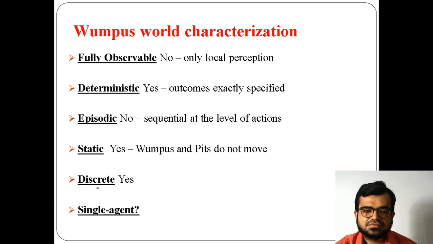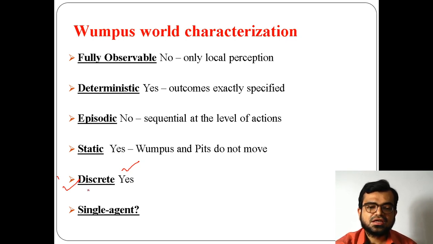Now the discrete. Yes, discrete means here you are getting a finite number of steps. Are you getting that? Yes, you are getting a finite number of steps. That's why the Wumpus world behaves as a discrete environment. There is no infinite term here because there are 16 rooms already, so ultimately it will be a finite number of states it can perform.